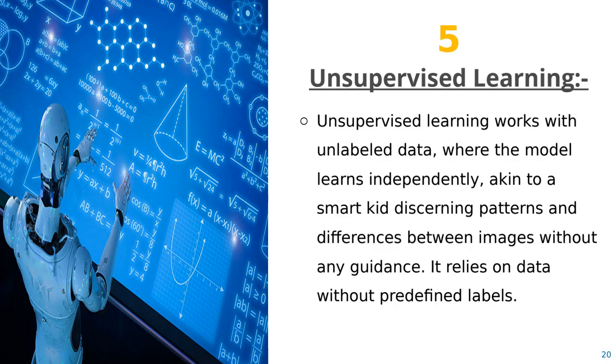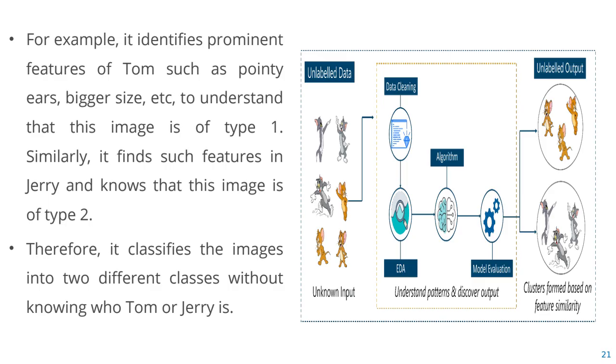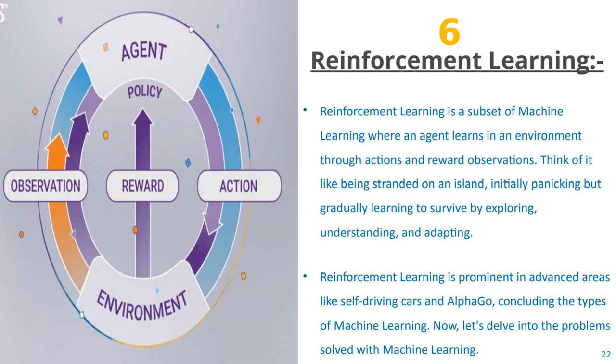In unsupervised learning, there is no labeled data. Everything we start from scratch. This is unlabeled data, you can see in the picture. On the basis of the unlabeled data, we try to categorize it into multiple categories. Then we apply the algorithm, and we calculate the output on the basis of the input given.